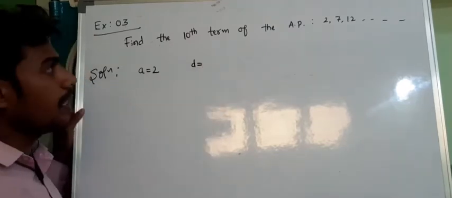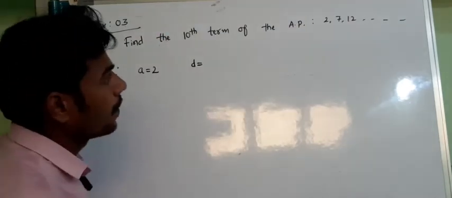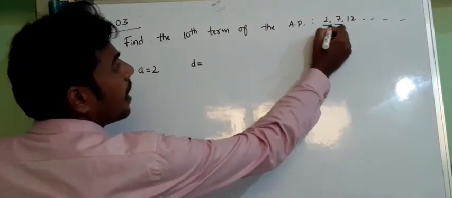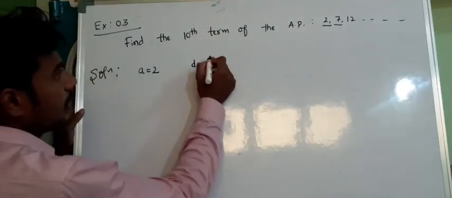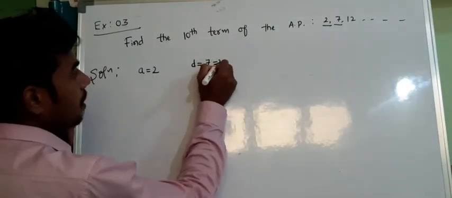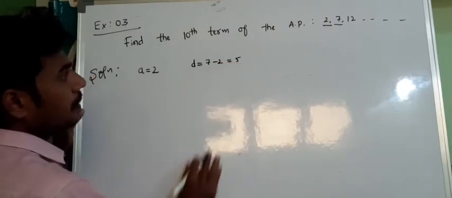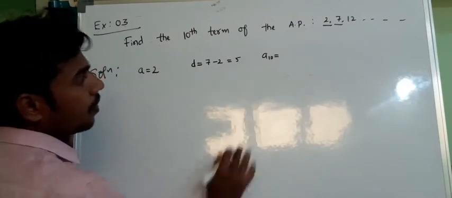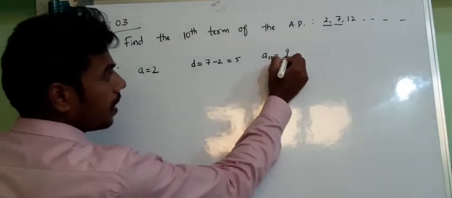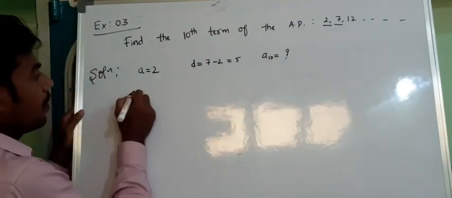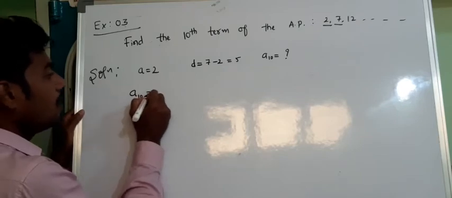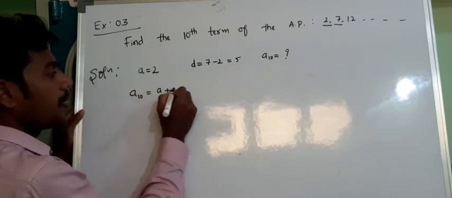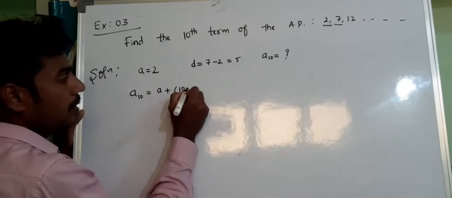The succeeding term minus the preceding term, that is 7 minus 2, which is equal to 5. I need to find a10. What will be the formula? A10 is equal to a plus 10 minus 1 into d.